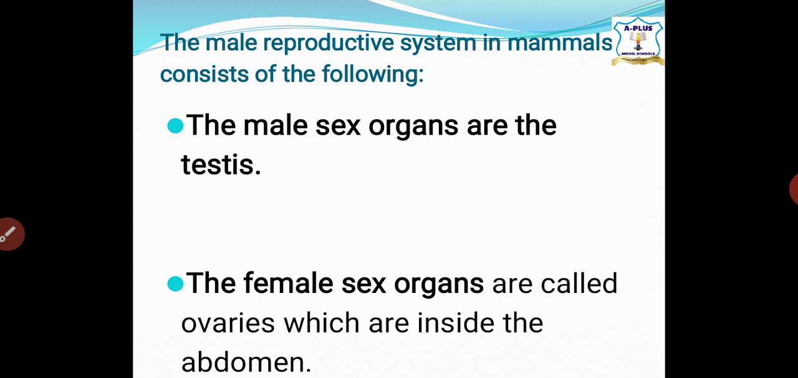The sperm then travel through the sperm duct, which is the vas deferens, to the urethra. Liquid nutrient is added to the sperm from the seminal vesicles and pituitary gland to form the semen. During mating, which is sexual intercourse, the semen is discharged into the female vagina through the